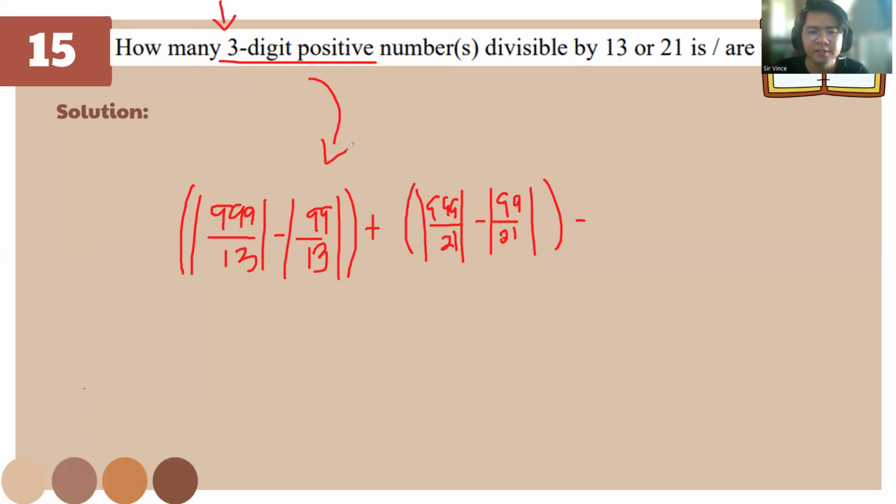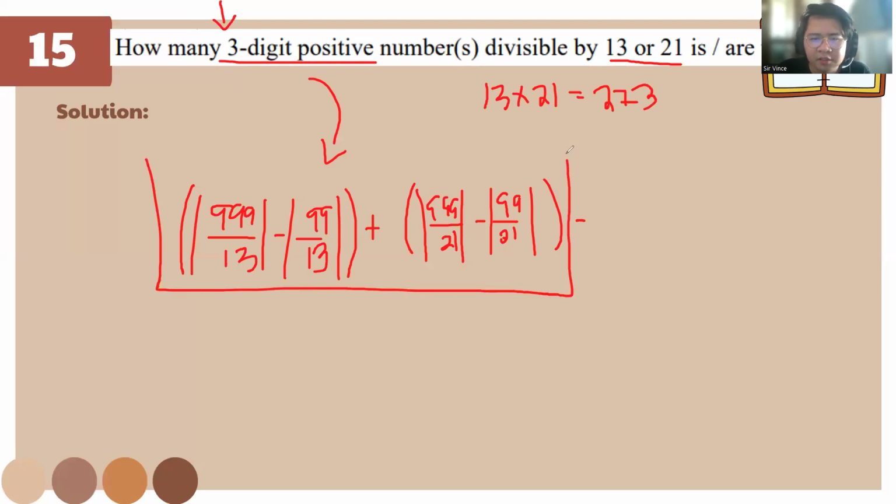To find the LCM of a prime number and a composite number, you can just multiply them right away. So 13 times 21 is 273. For this one, we add these, then we minus the number that has LCM. To make it uniform, I'll just do this.